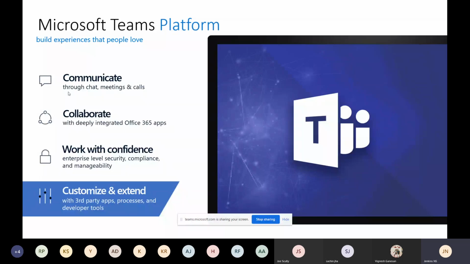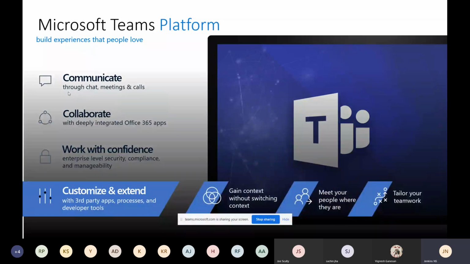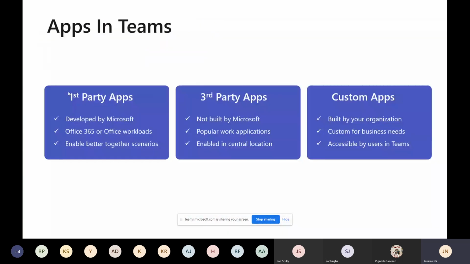Today, I'm going to try to bring most of that out, showing how to use all these applications from start to end. There are three types of apps. One is first party apps, that is nothing but Microsoft developed. Third party apps are developed by Microsoft partners and placed in the Microsoft Store. Whenever you want, you can use them, because they are reviewed by the Microsoft team and verified, and then only they launch the application.